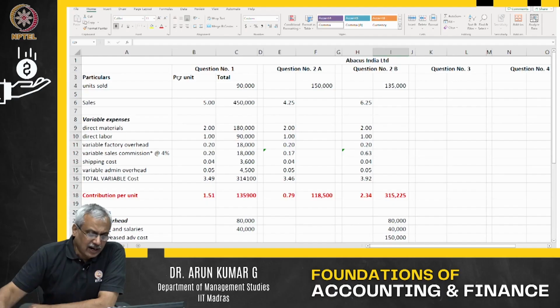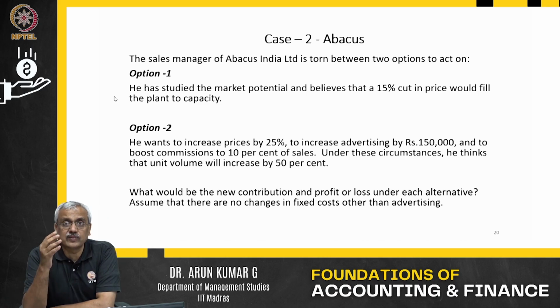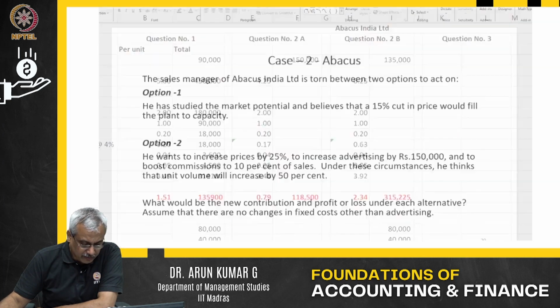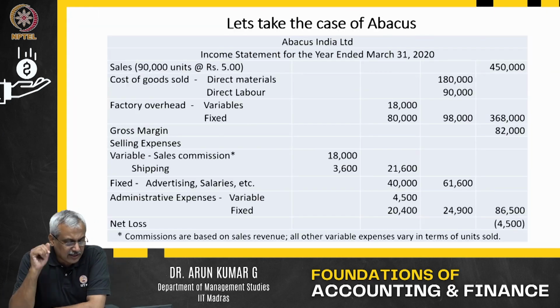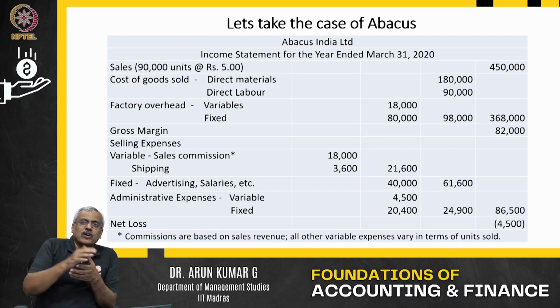Welcome to the next session. In the last session we were working on this Abacus case with regard to the break-even, and looking at which option would be more feasible for the organization to run. If we go back to the same slide, we saw that the organization was making a loss, and they had about 4 to 5 different options for turning around the organization. We are trying to see which of these options would be feasible so that they are not in the red, as you could see as of now.